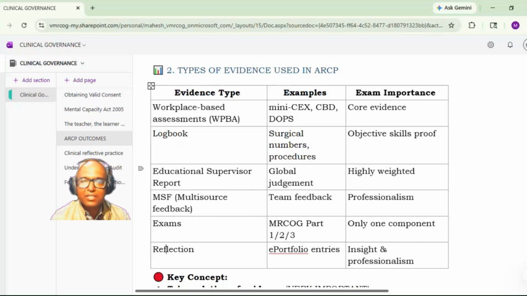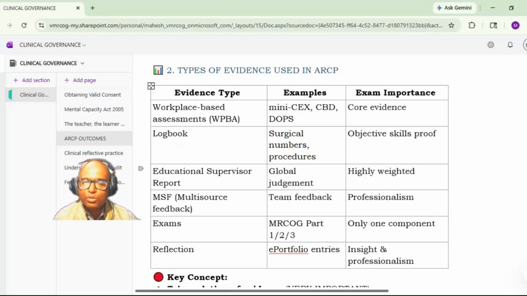So workplace-based assessment like mini-CEX, then case-based discussion, directly observed procedures. This is what we have learned in the last session, and that is one of the core evidence. Then logbook, the number of surgeries or procedures performed, that will give the objective skills proof. Then educational supervisor's report, that is the global judgment, that also has a very high weightage. Then multi-source feedback, there is a team feedback, and it talks about the professionalism of the candidate.